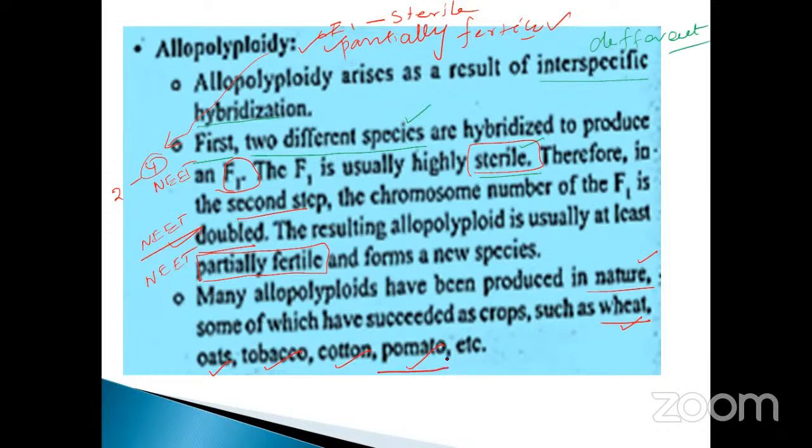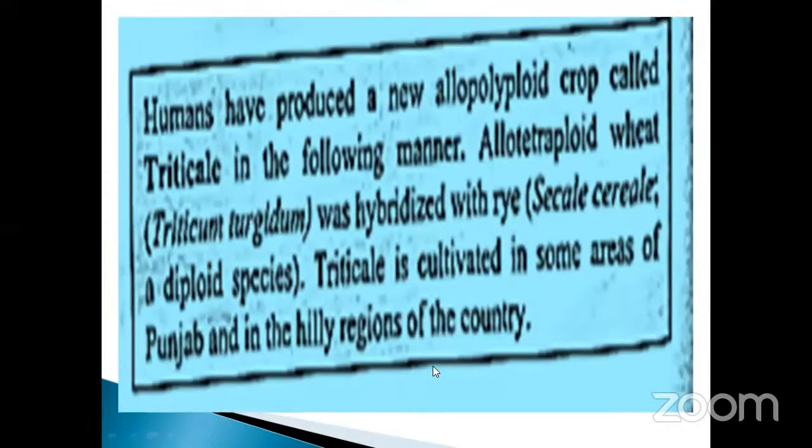What is the meaning of pomato? Pomato means potato as well as tomato, the combination of two plants of the same Solanaceae family, potato and tomato. You take the first part of the first species and the last part of the second species, tomato. So this is very, very important, my dear student. This is also an allopolyploid.